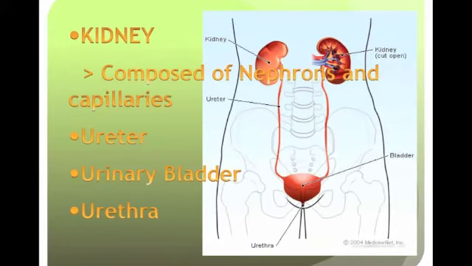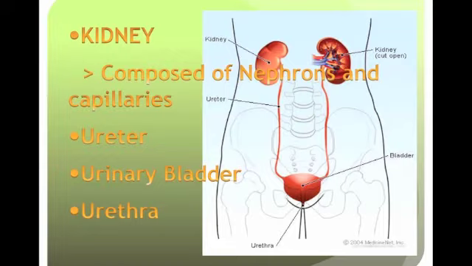Now, what are the parts of the excretory system? The main functional unit of the excretory system is the kidney, which is composed of nephrons and capillaries. Now, the nephrons are the key functional units of the kidney.